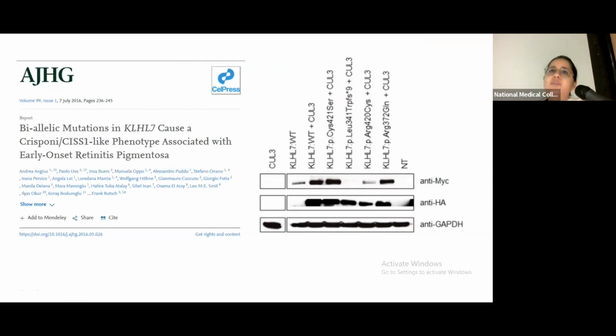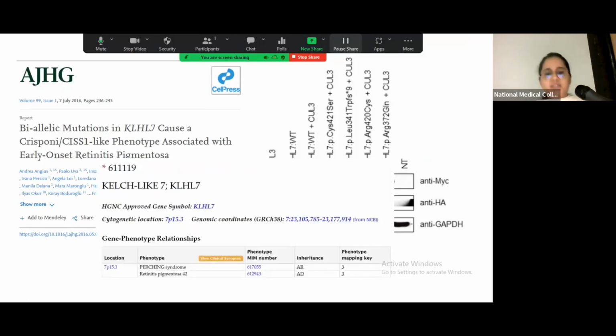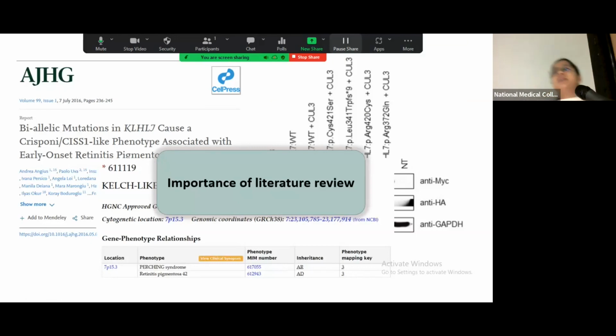But we have to remember that when we classify variants as per the ACMG guidelines, it clearly says that loss of function or frameshift truncating variants should not be classified as pathogenic or likely pathogenic unless there is evidence that this particular variant does lead to loss of function of the gene and that loss of function causes the disease. There are many diseases where loss of function is not known to be a mechanism of the disease. So in this particular case, we reviewed the literature and found out that there are papers which say that yes, loss of function can be a cause of disease, and based upon this, we could classify this variant as pathogenic.